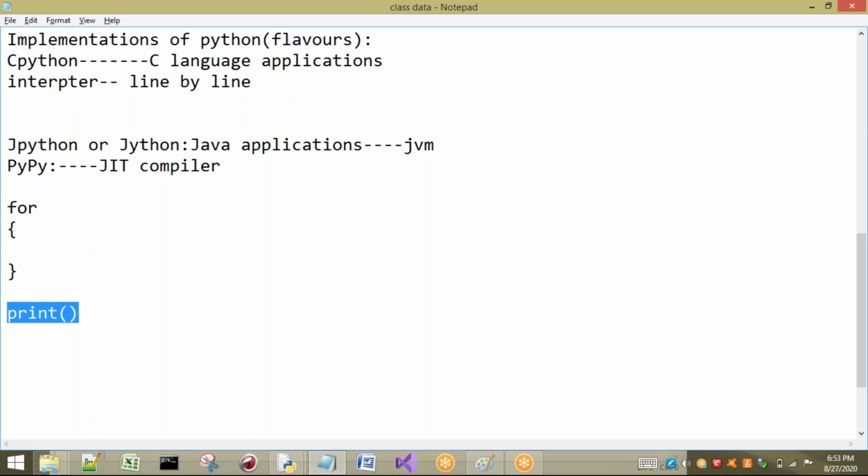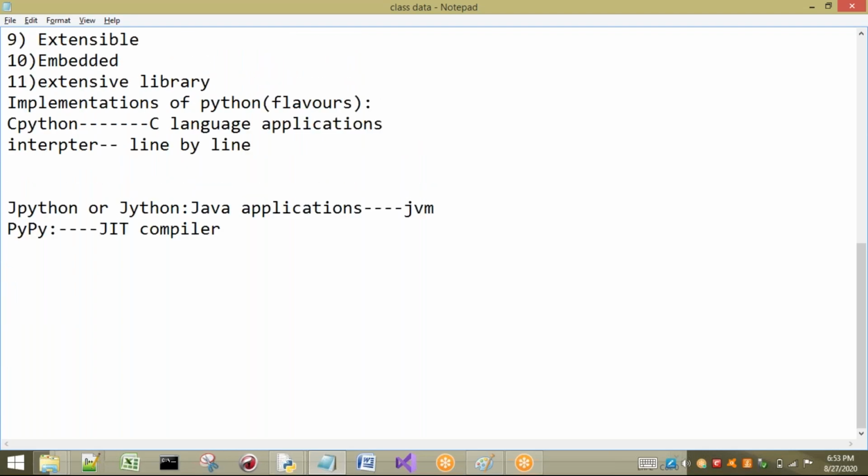That means whatever groups of statements we execute repeatedly will be taken care of by the JIT compiler, and whatever single statements are there will be taken care of by the interpreter. So if you want to increase the speed of CPython, we can go to PyPy. Next we have IronPython. The names are somewhat different here. IronPython is for C# and the .NET framework, so if you want to work with the .NET framework, I can go for IronPython.